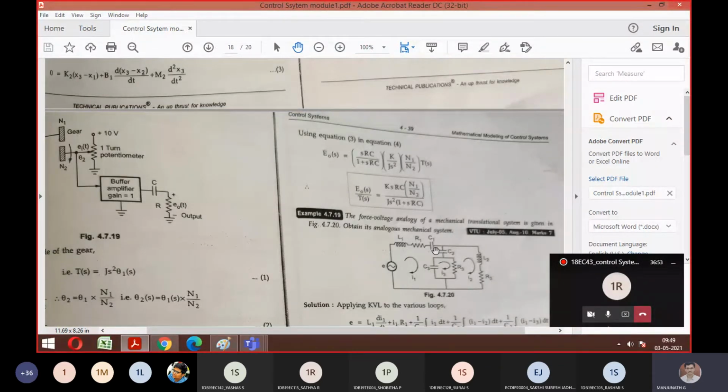Okay, so now look at the question. This is the given question, and this is in your FV analogy. So the first thing you should do is count the number of meshes. If it was FI, you should count the number of nodes. That will tell you how many displacements x1, x2 there are. So now how many displacements can you find here? Three. So it means you should have a physical system with three, x1, x2, x3. It means you should be having how many masses? Three masses.